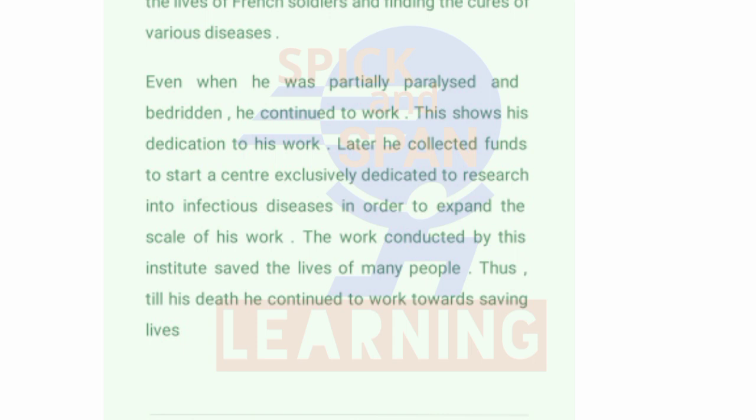Even when he was partially paralyzed and bedridden, he continued to work. This shows his dedication to his work. Later, he collected funds to start a center exclusively dedicated to research into infectious diseases in order to expand the scale of his work. The work conducted by this institute saved the lives of many people. Thus, till his death, he continued to work towards saving lives.